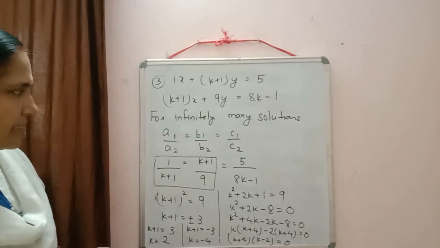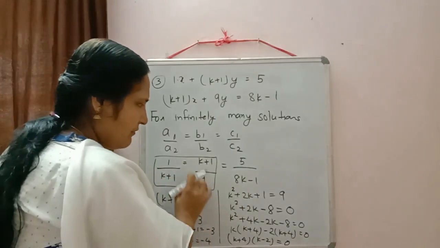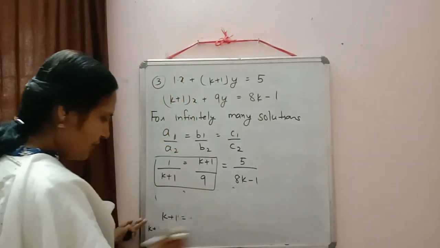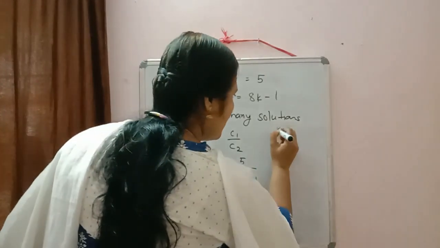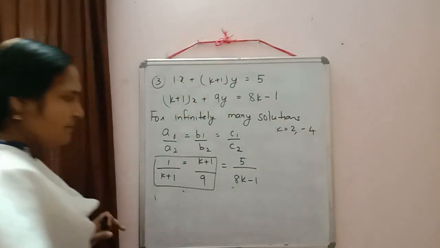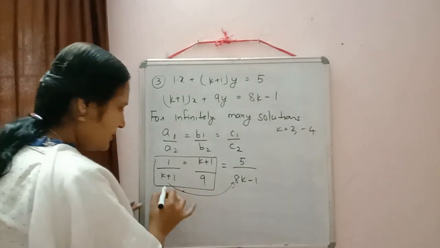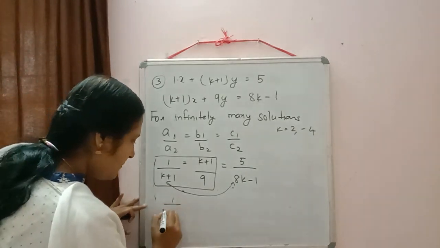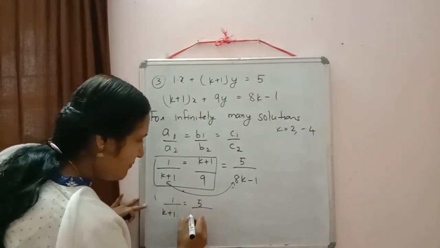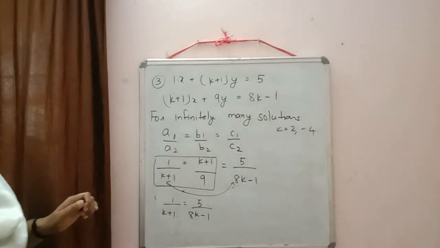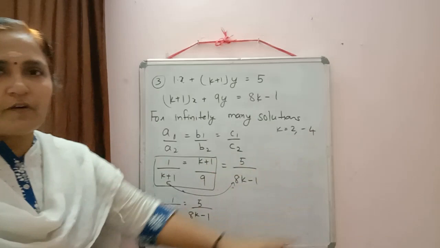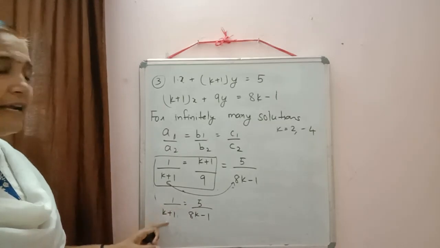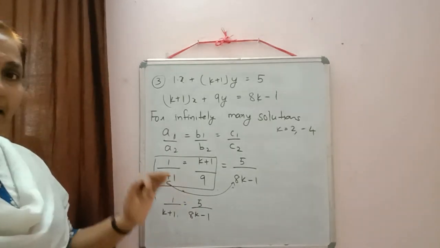Now we can check which one will be easy to simplify. Here if I will equate these two, it will be again a quadratic equation will come. So again lengthy method will be. I am writing the value of k here. We got two values, 2 and minus 4. So can we equate first and third? Then quadratic equation will not come. So I am equating first and third. 1 by k plus 1 is equal to 5 by 8k minus 1. Why we are doing this? Here we are getting two values for k. But here if I will solve this one, since it is not a quadratic equation, I will get one value only. So which value is common, that value we will take.